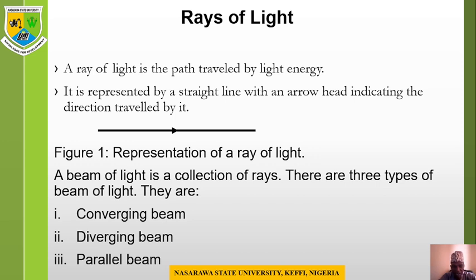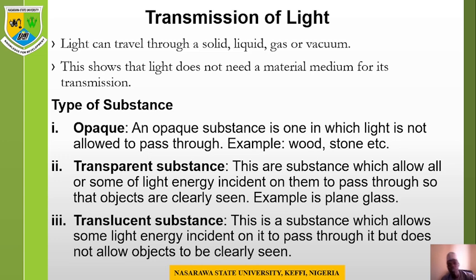So they start from point A down to point B without deviating or increasing the distance between them. So we refer to that as a parallel beam. Then, transmission of light. How is light transmitted?